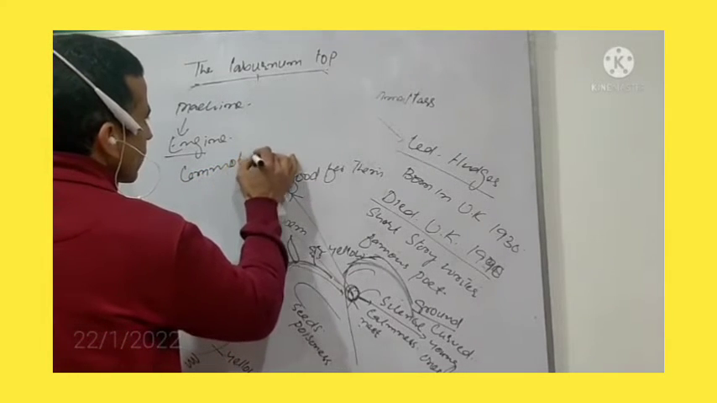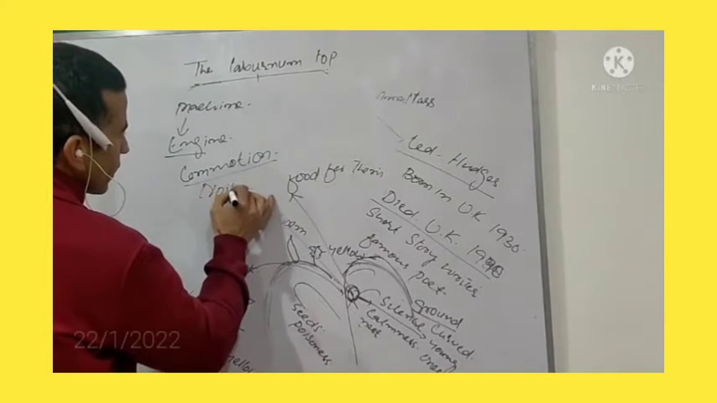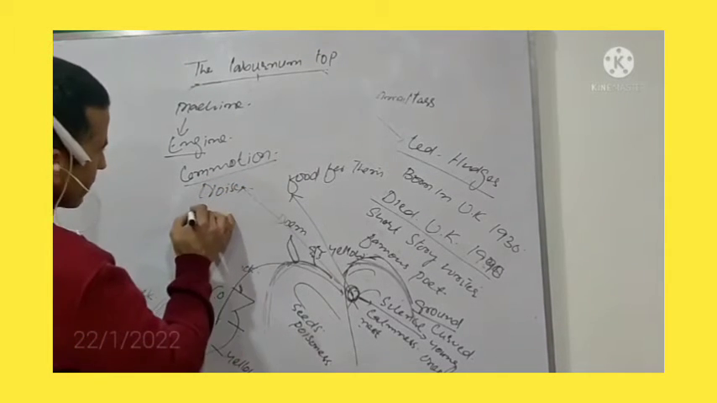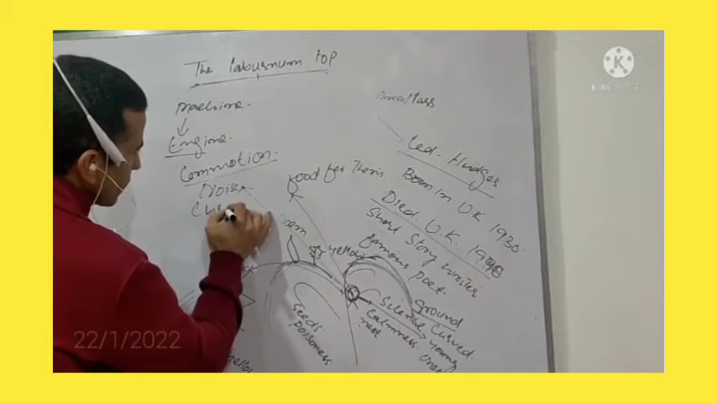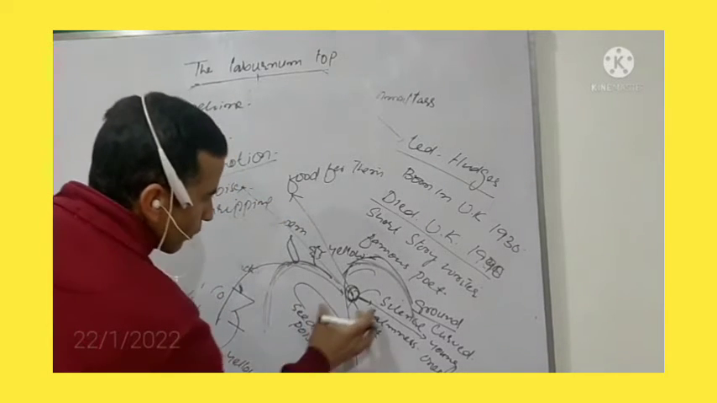C-O-M-M-O-T-I-O-N. They are in commotion. Commotion means simply it's a kind of noise. They are chirping. Who are chirping? That is these young ones. They are chirping, they are making noise.